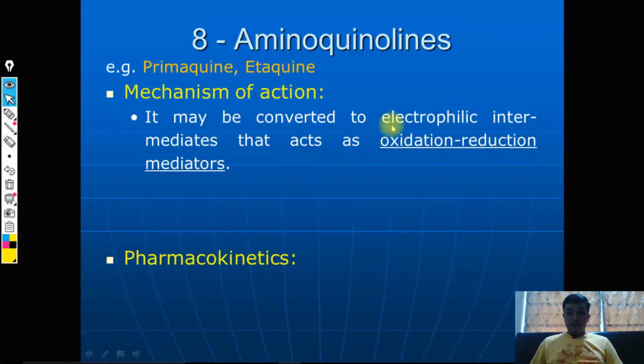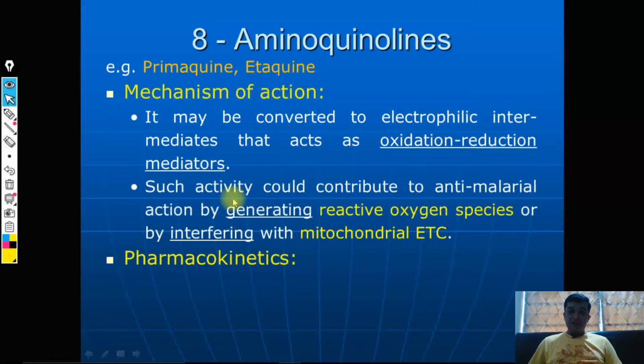Initially the drug is converted into some electrophilic intermediates, and these act as oxidation-reduction mediators. These mediators contribute to the generation of reactive oxygen species within the Plasmodium species, and by generating such reactive oxygen species, they interfere with the electron transport chain.